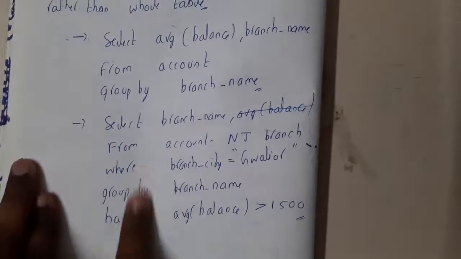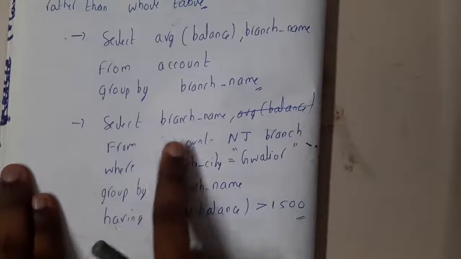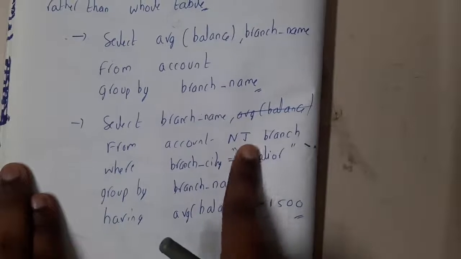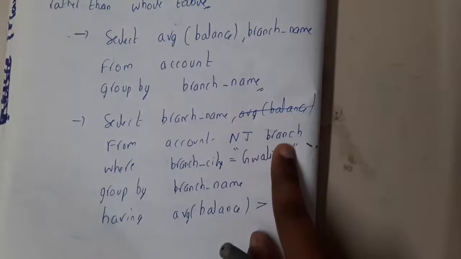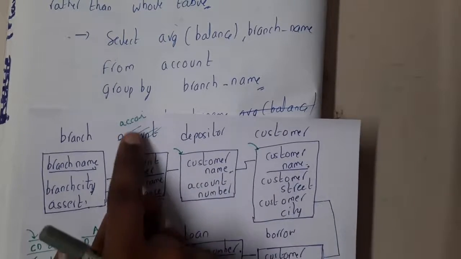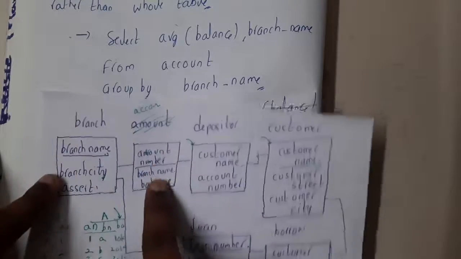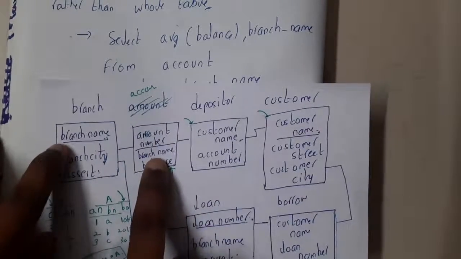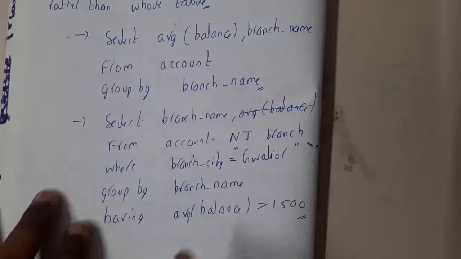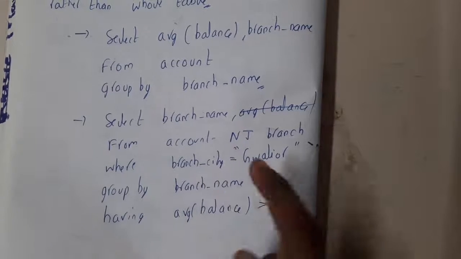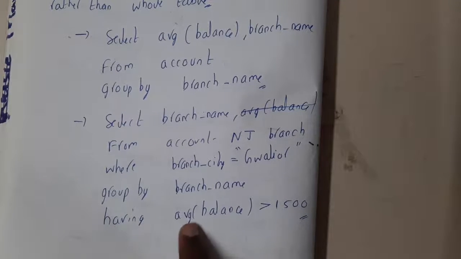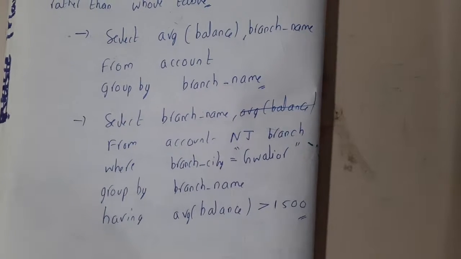This SQL command says: select branch name from account natural join branch. Instead of natural join I just wrote the shortcut NJ. We are trying to perform a natural join between account and branch. What will be the common attribute here, guys? The branch name, right? Where branch name is equal to Gwalior. Basically assume that is a place, and at that place you are filtering based on that city. Now you are grouping by branch name and having average balance greater than 1500.